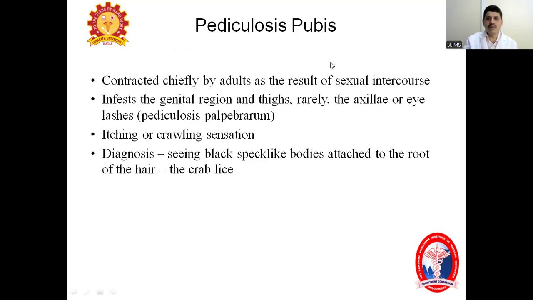Coming to pediculosis pubis, meaning crab lice or phthiriasis pubis. Third one, final one. Usually it is contracted by adults, usually through sexual intercourse, most commonly, because the pubic area, genital region, and adjacent parts like the upper thighs are involved, and rarely the axilla and eyes, very rarely. That is called pediculosis palpebrarum. Itching and a crawling sensation will be present in the patient. I will show in the picture. For diagnosis, black speck-like bodies are attached to the roots of the hair shafts. At the roots of the hair you will see black speck-like things.